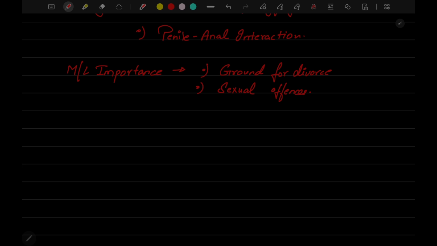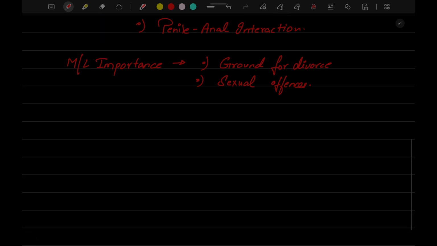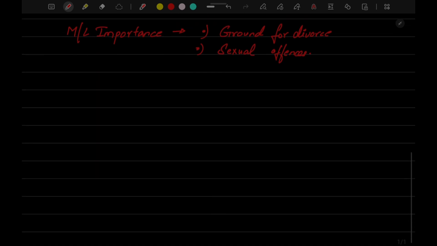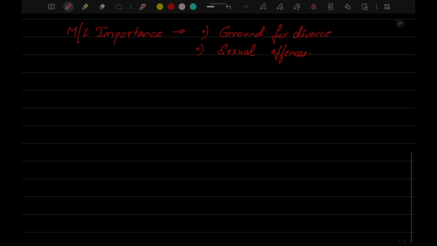We can also differentiate between first-time anal sex and a regular anal sex worker. If a lady, a boy, or whoever it is, is having normal daily habitual anal sex, or if the anal sex was the first time, we can determine this by doing an anal examination.